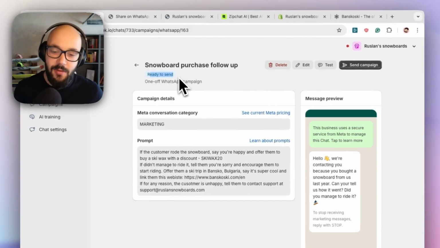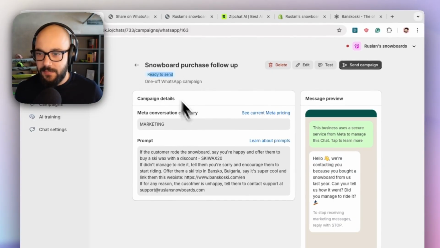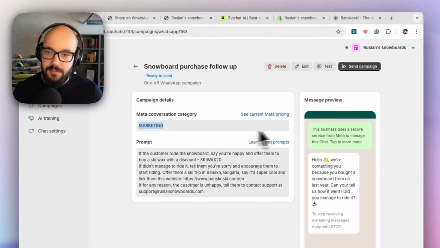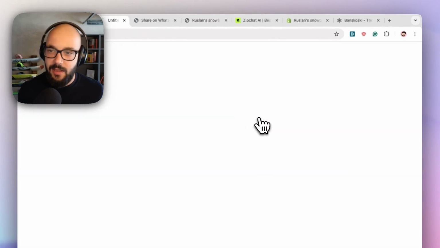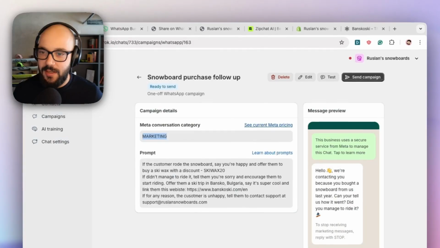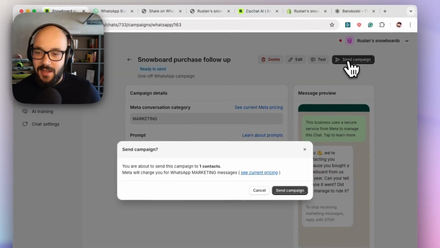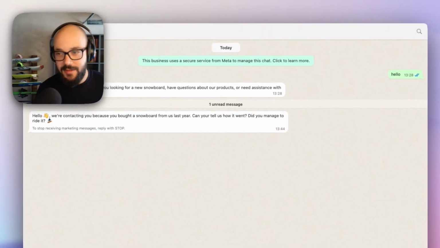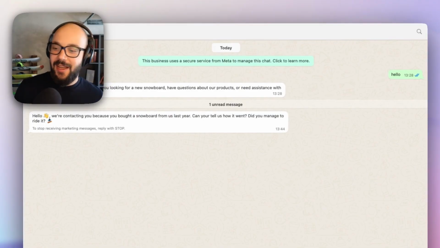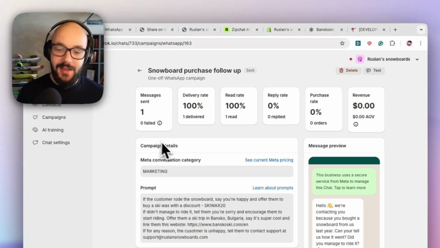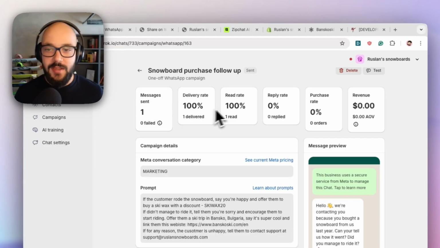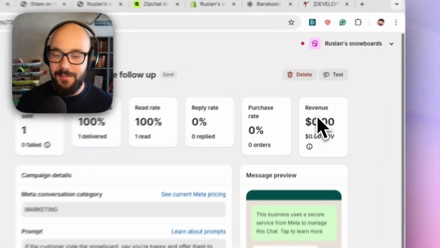Now, if I refresh this, you can see my campaign is ready to send. So it was approved by WhatsApp, and it's a marketing conversation. Here I can click this link, and I can see the current pricing of WhatsApp. I'm going to click send campaign and see what's going to happen. And you can see I received the message on WhatsApp, so I can go and proceed with this conversation. Going back to the campaign screen, I can see how many of the people saw the message, read the message, and if somebody buys, I'm going to also see the ROI on this campaign.